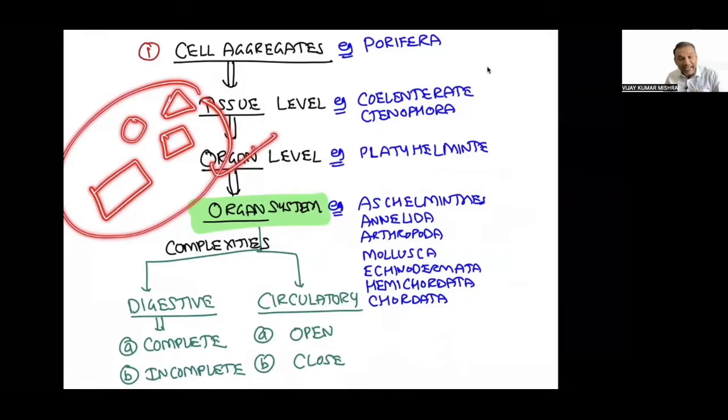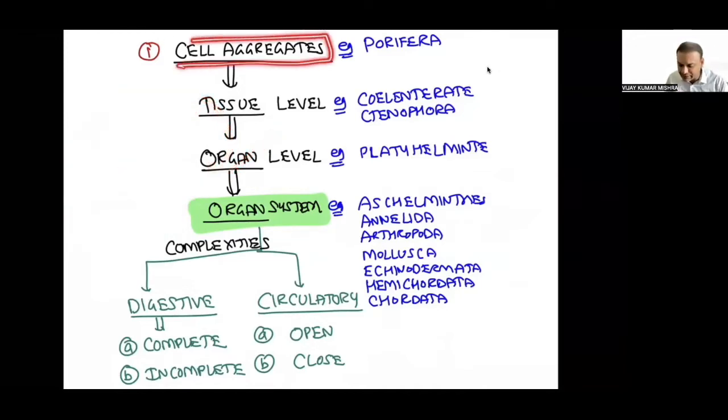So can we call the cell a tissue? No. In cellular level, the cells will be there, but these cells will not form the tissue, and that's why we call it a cellular level of organization, or we call it an aggregation of cells, and it is seen in case of Porifera, the first basic phylum.